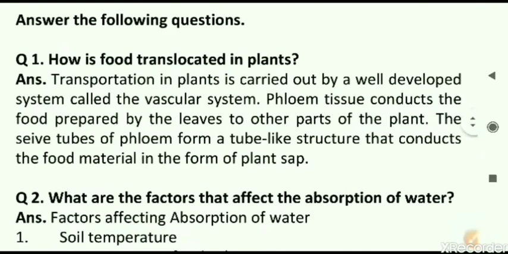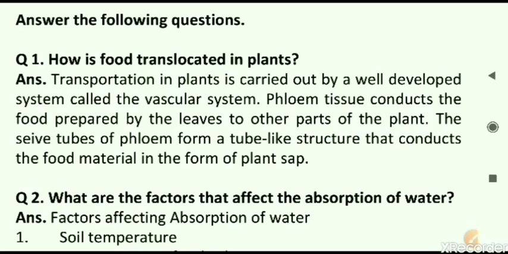Question answers now. How is food translocated in the plant? This you have to note down. Those who are having the old textbook, please tally the answers too. There are certain changes there. Any changes in the answers have been made this time. You can see the answer now.